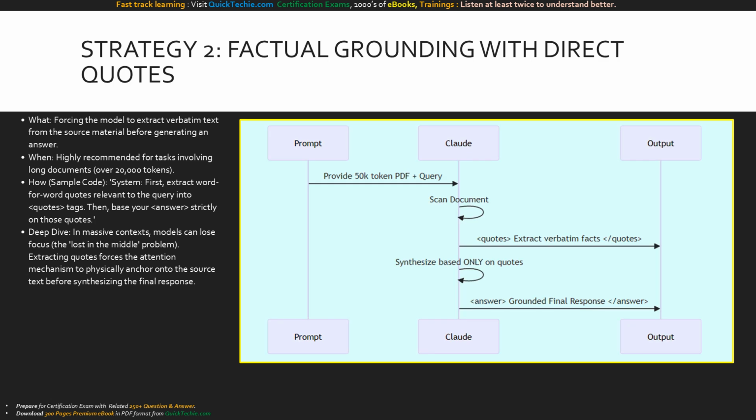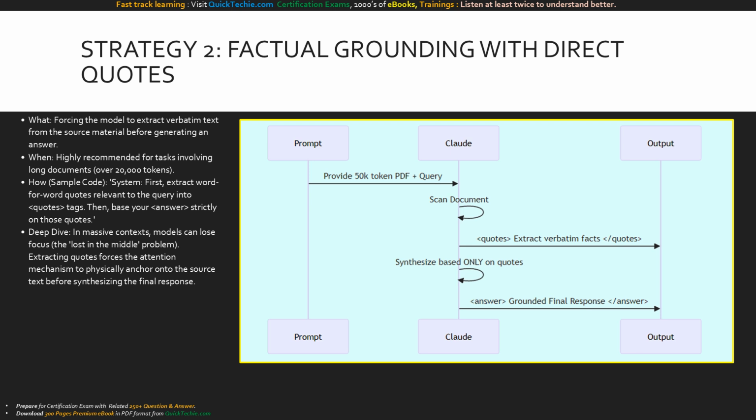Moving on to strategy 2, factual grounding using direct quotes. When you are dealing with massive documents, anything over 20,000 tokens, like a dense legal contract, the model can suffer from attention dilution. It might lose track of specific details in the middle of the text. To fix this, we use a two-step prompting technique.